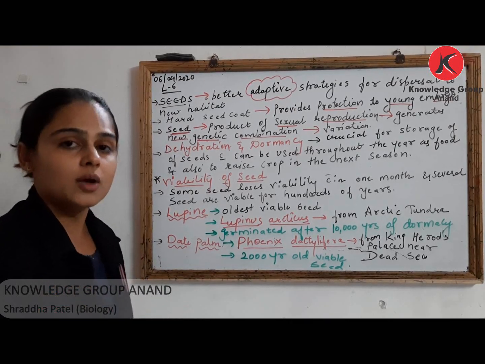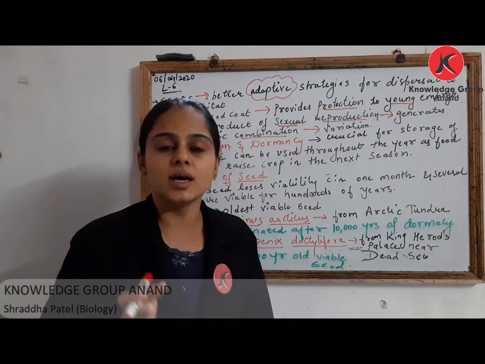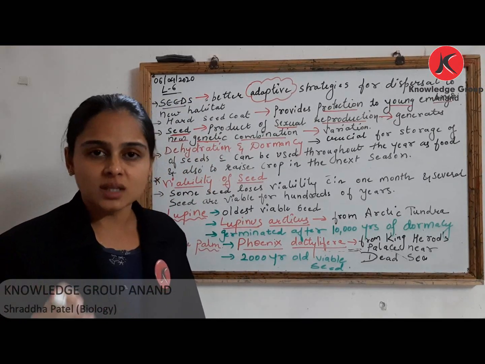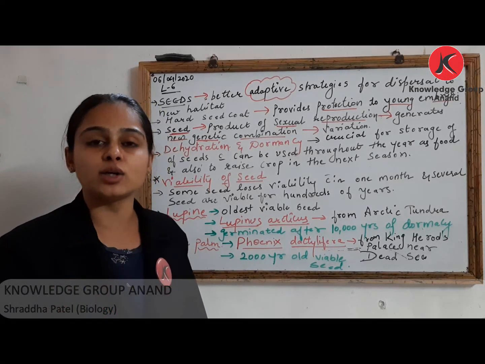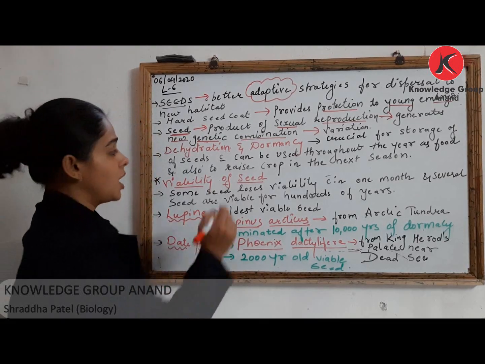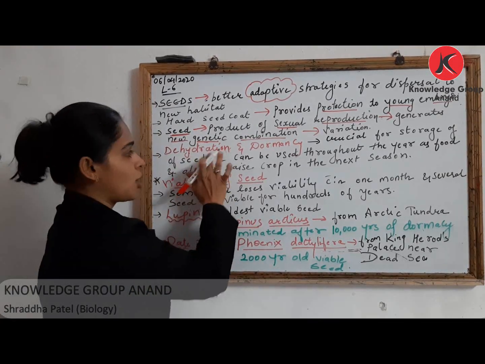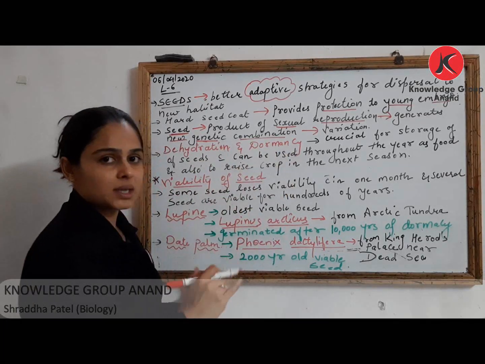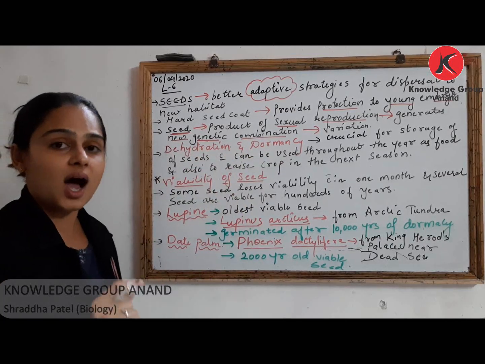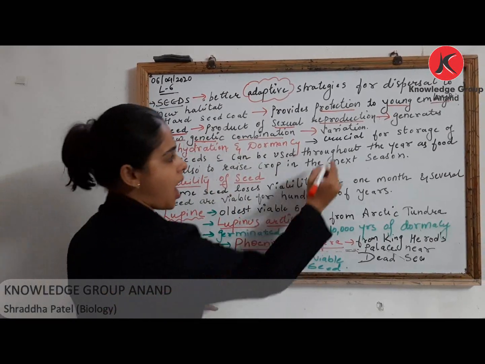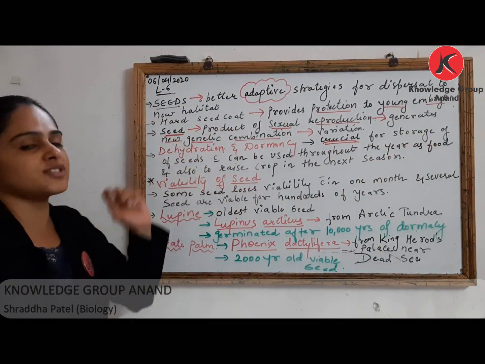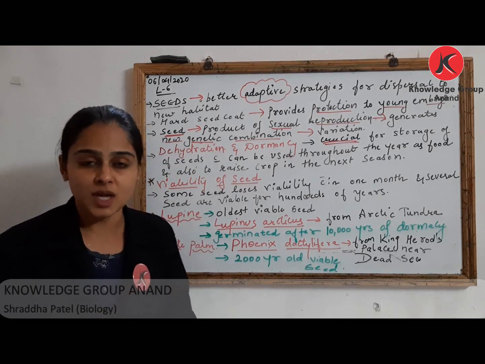Most important thing, we very well know that as seed matures it loses its water. Even though the seed is dry, the seed has 10 to 15% of moisture by mass. Okay. So dehydration मतलब loss of water and dormancy मतलब inactive period. Dehydration and dormancy are most crucial events for storage of seeds. बहुत ही important है ये.